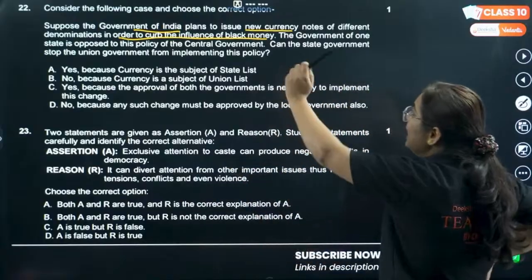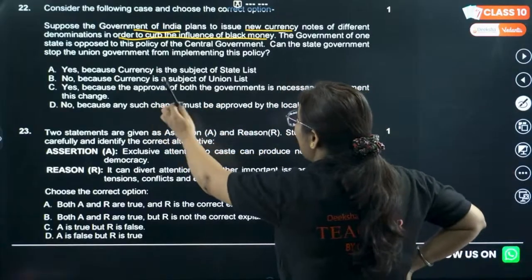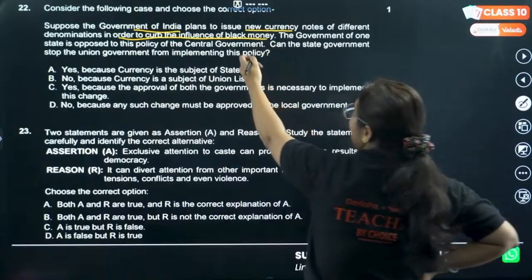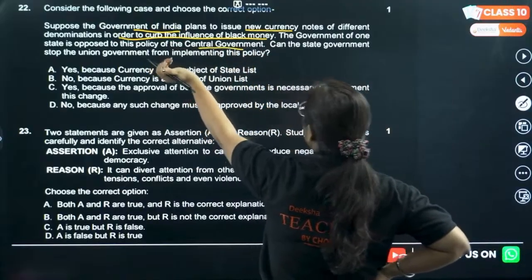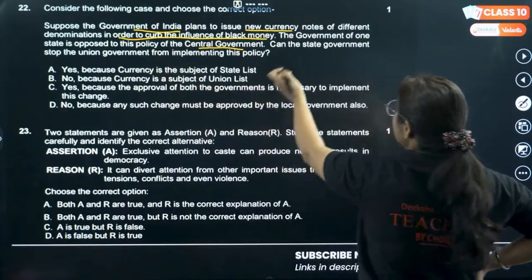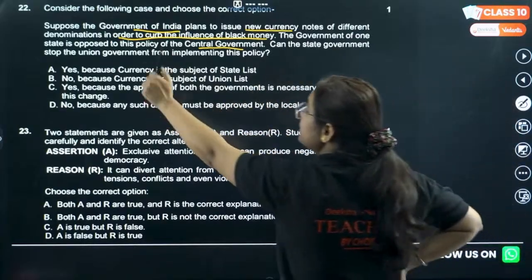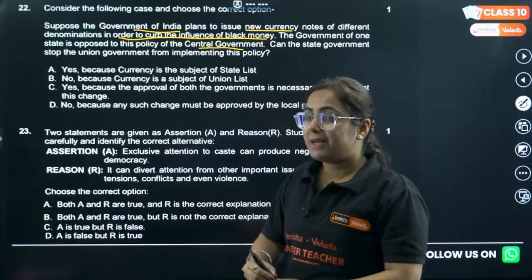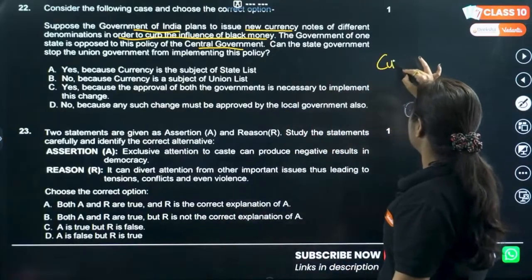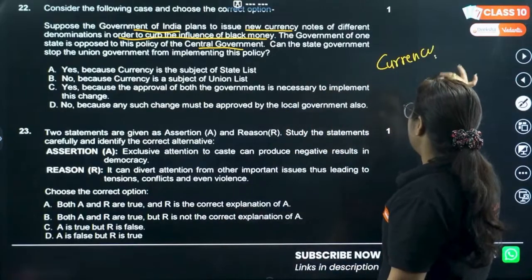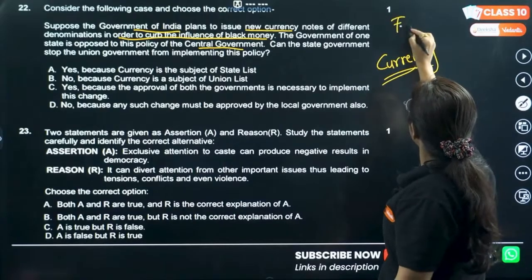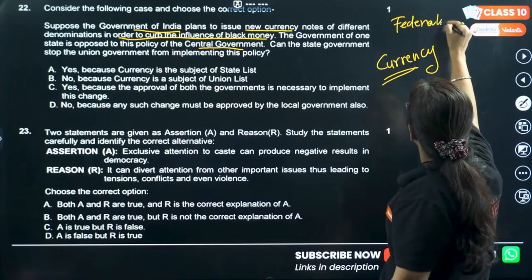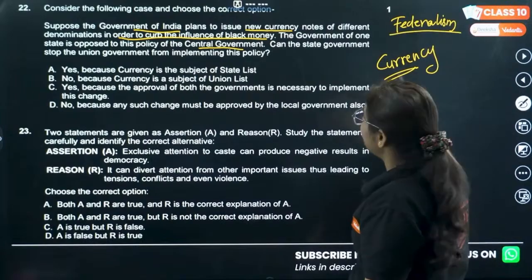So, the government of one state is opposing this policy of the central government. Yes, this is right in a democracy. So can the state government stop the union government from implementing this policy? Basically the policy is regarding currency. Pay attention, the question is from the chapter Federalism. The question seems difficult, but it's easy.